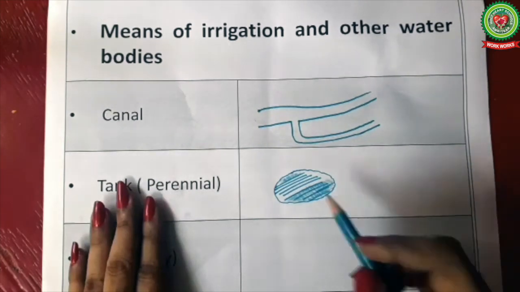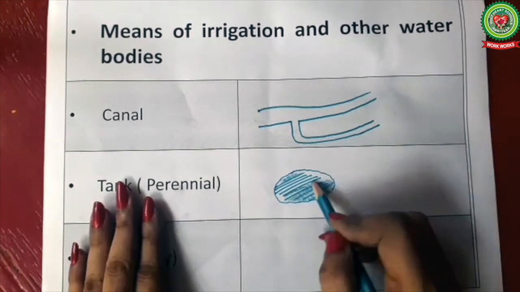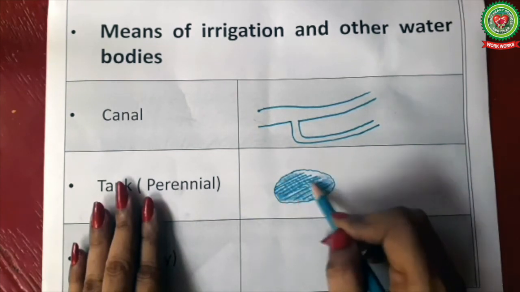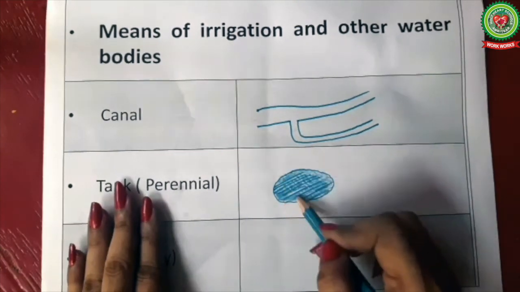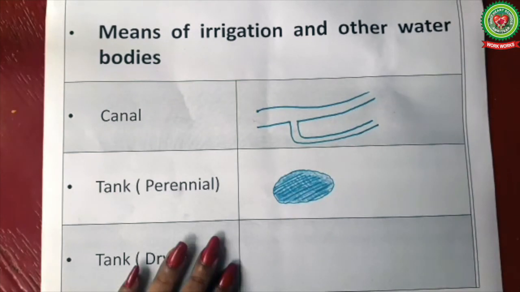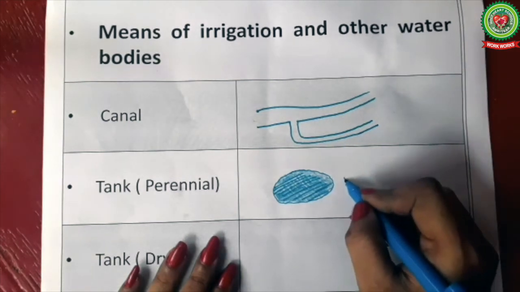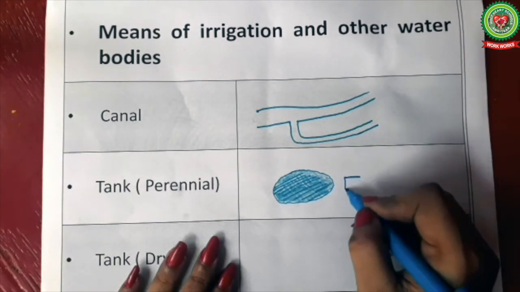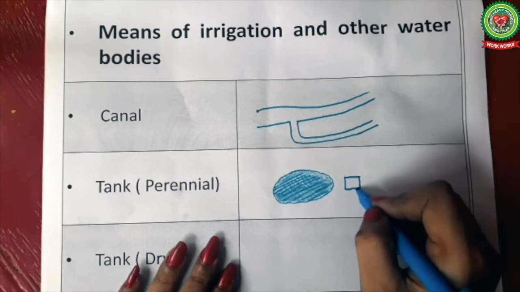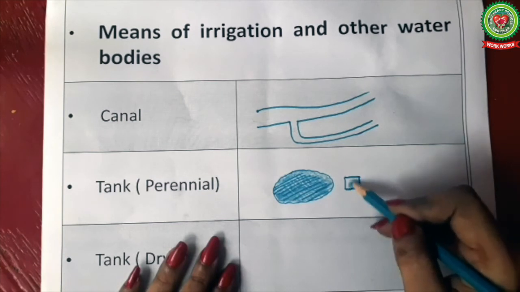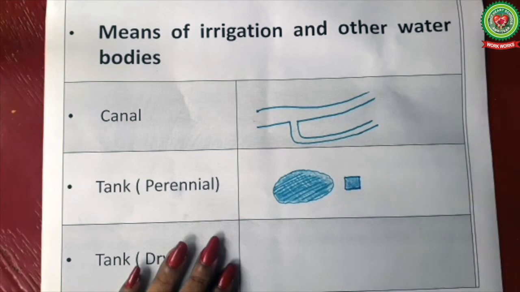You can use pencil color for shading like this. One more symbol can be used to draw a perennial tank, that is a square like this, and it is also filled with blue color. So these tanks never dry up.